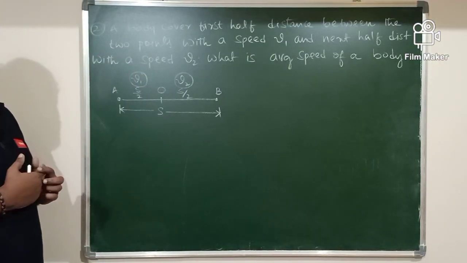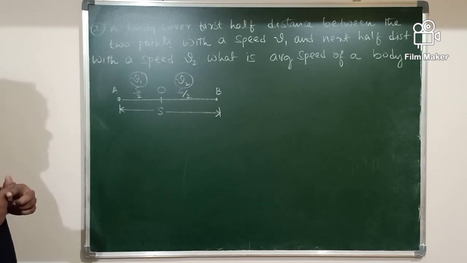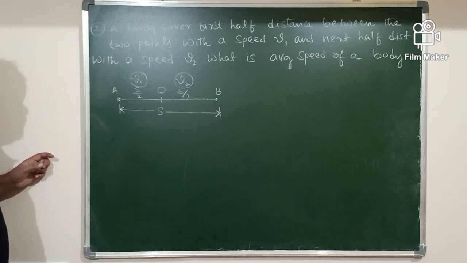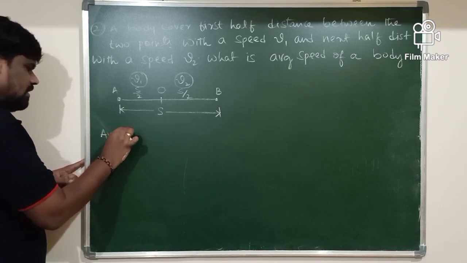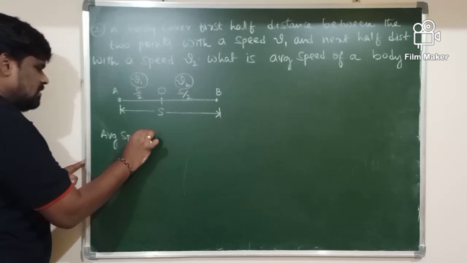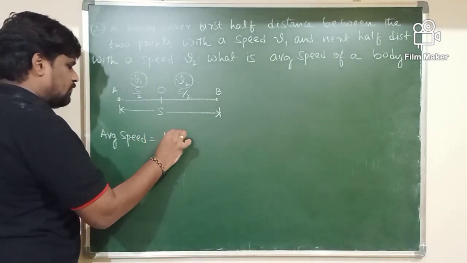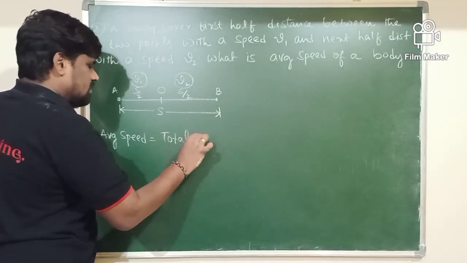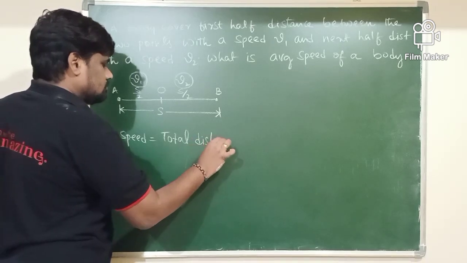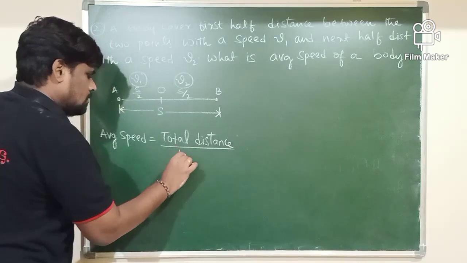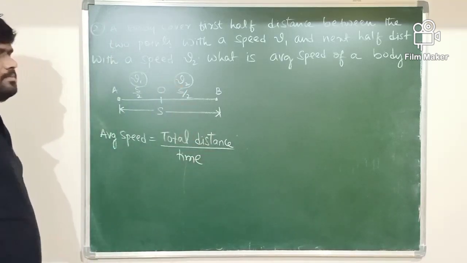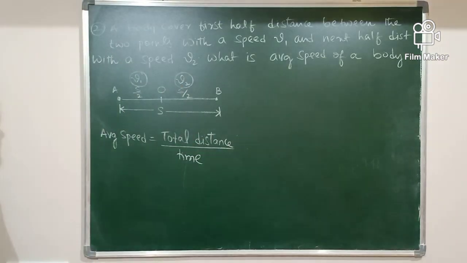They are asking you to calculate the average speed here. Tell me what is the formula to calculate the average speed? The average speed is calculated by using the formula total distance divided by total time. What is the total distance here?